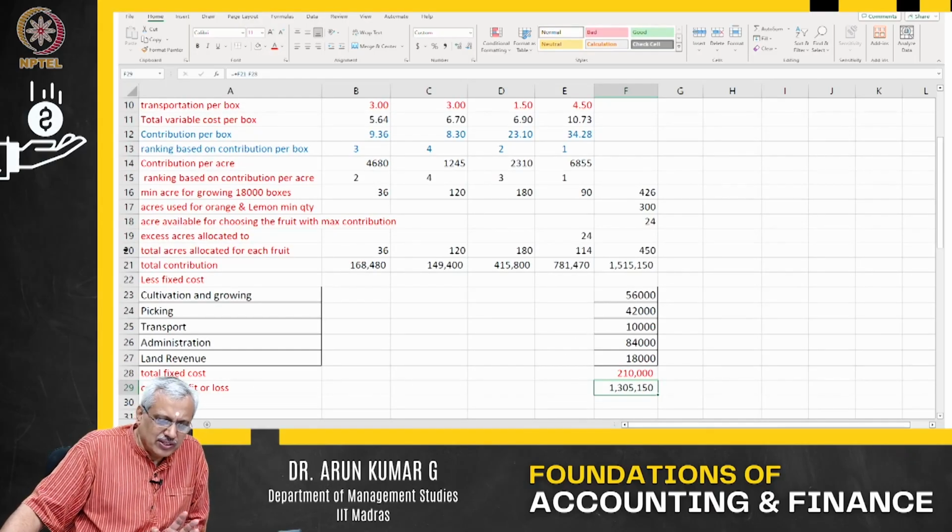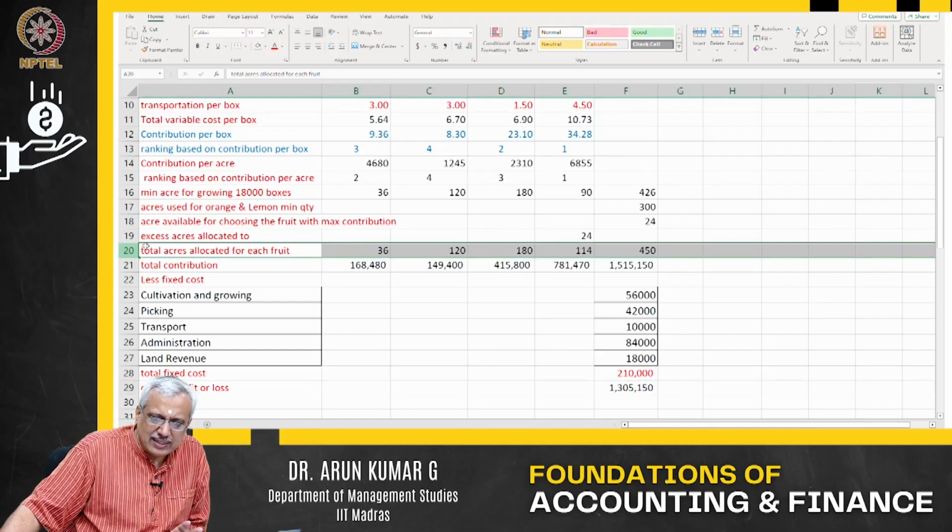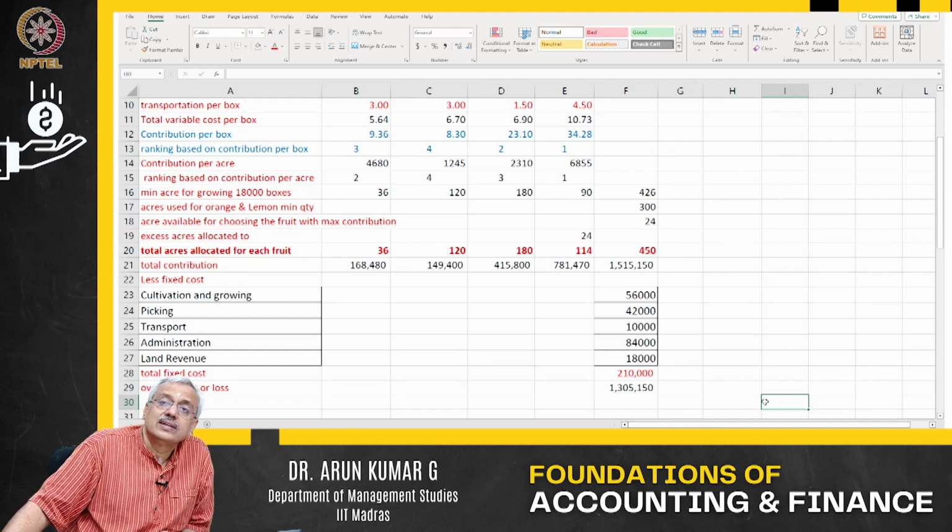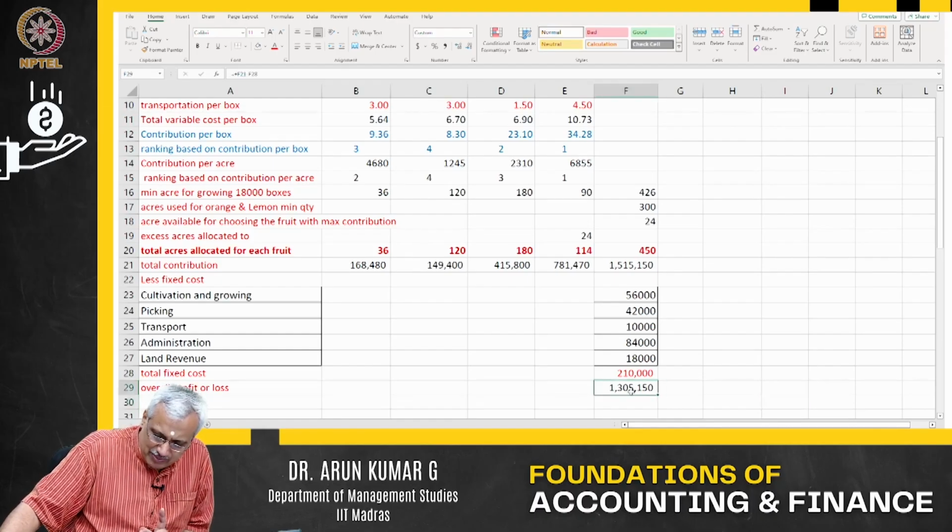The product mix. So what is the mix? The number of acres. This is the product mix. I am just going to bold it. This is the product mix I will have. This is a mix of number of acres I will have, and this is the maximum profit you will have with the constraint. You look at any other allocation.